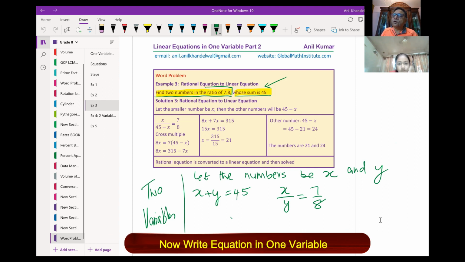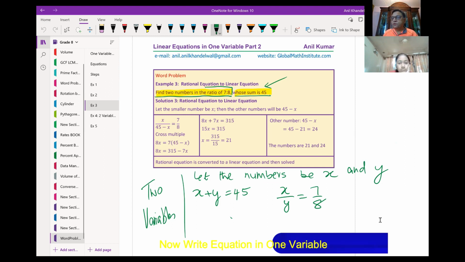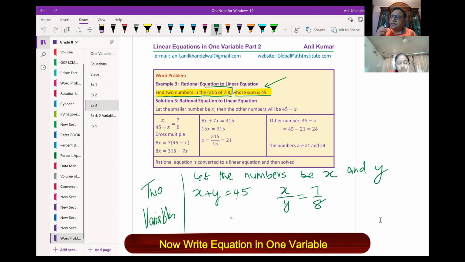In school books, we write one variable thinking that students will feel comfortable with one. No, no. Students feel comfortable by breaking it down into more variables. That's what I feel. So I am introducing a second variable to you, but it is the same one variable equation.